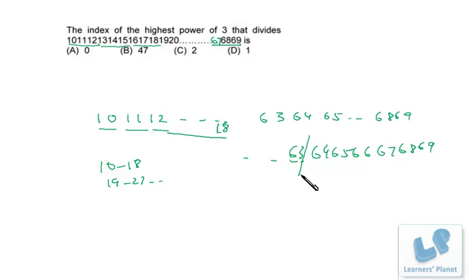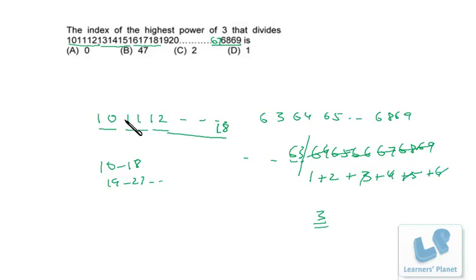So whatever the remainder is, if any, we will get it from this expression. Now how do we get the remainder if the remaining expression is divided by 9? See, 64, if it is divided by 9, the remainder is 1. 65, if it is divided by 9, the remainder is 2. Keep on adding the remainders. Similarly, here the remainder is 3, here the remainder is 4, here 5, here 6. Now add up all these remainders and let us see what happens if this sum is divided by 9. 5 plus 4, 9 has gone, 6 plus 3, 9 has gone, so we are left with 3. That means if this expression is divided by 9, the remainder will be 3.